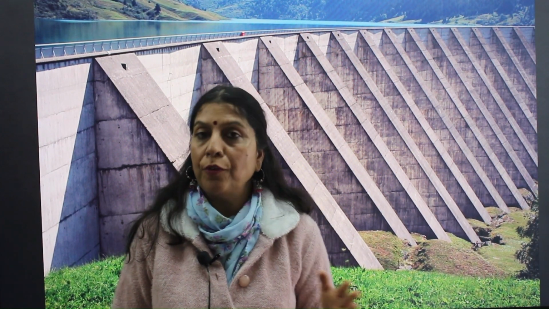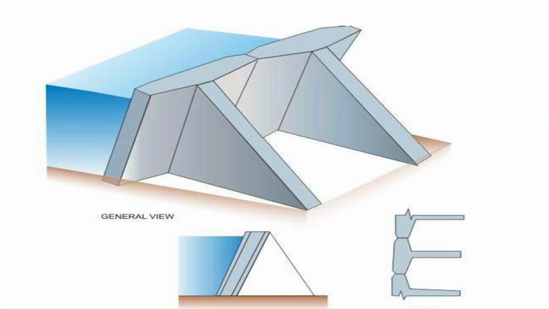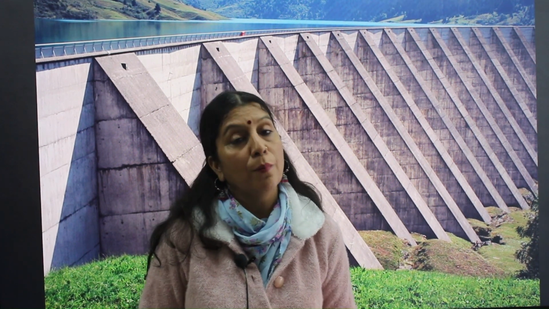There are different types of buttress dams; massive head type, multiple arc type and deck type are the most common. Mittur Dam in Tamil Nadu on Kaveri River is a very good example of the buttress. Daniel Johnson Dam in Canada is also a good example of the buttress dam.